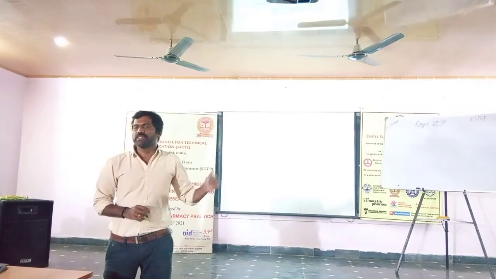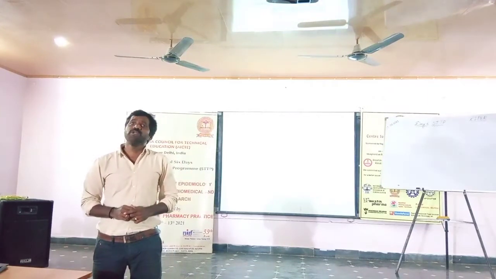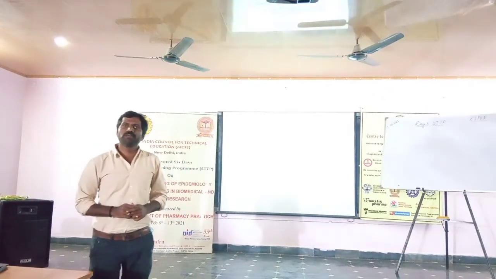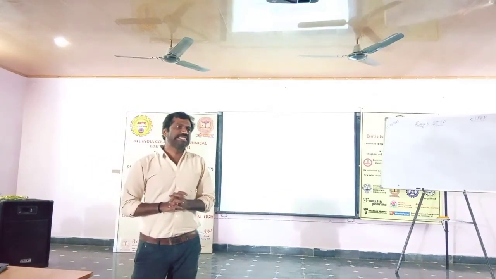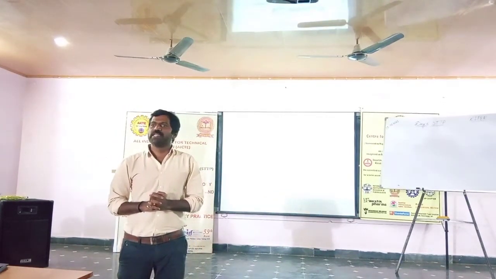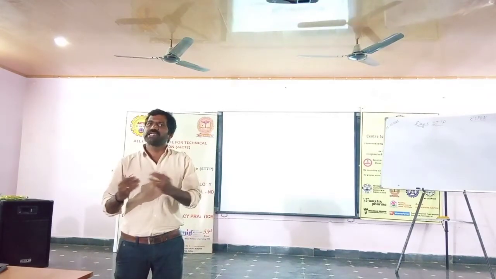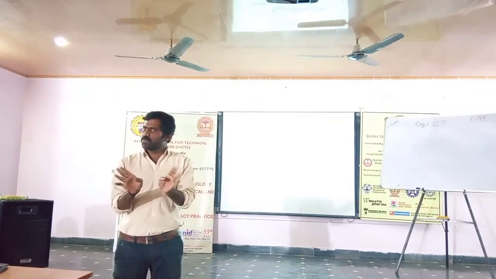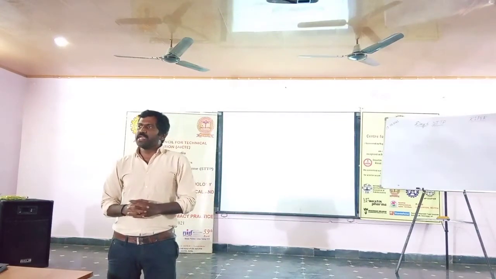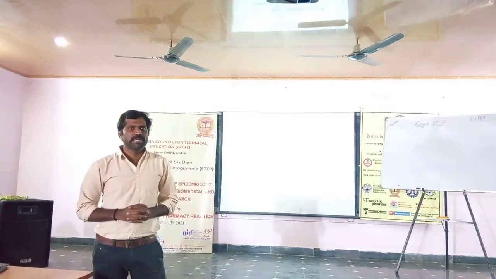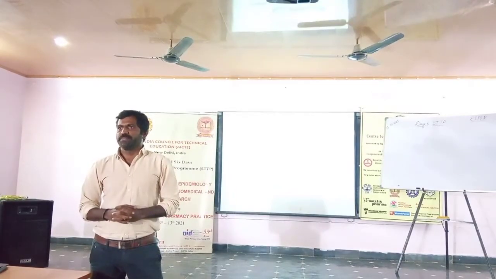Coming to the next outcome measure, which we routinely use in epidemiological studies, that is called incidence. Another name for incidence is occurrence. Again, incidence will be of two types. One is cumulative incidence and another one is incidence rate or incidence density. Both are the same.